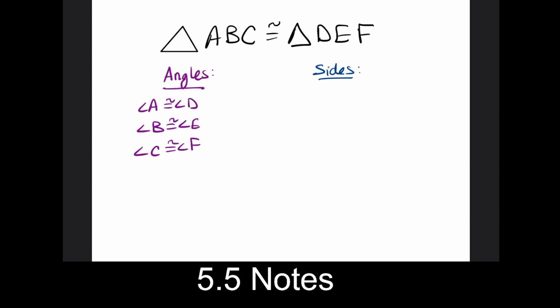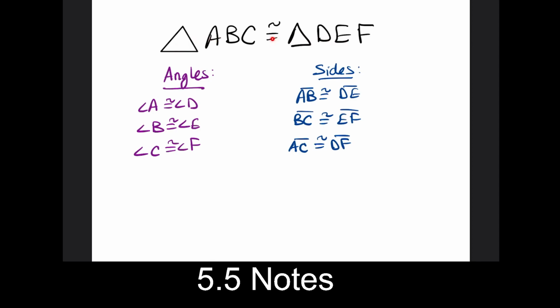For the sides, it's very much the same idea. The first 2 letters are AB in the first triangle, and so that one's going to be congruent to side DE, the first 2 letters over there. The same pattern exists: the second 2 are BC, and that's going to be the same as EF, the second 2 on the right side. And of course, AC, the first and the last, is going to be congruent to DF, the first and the last. I apologize for my dogs barking. So these are the 6 different things that we can say based on these triangles.